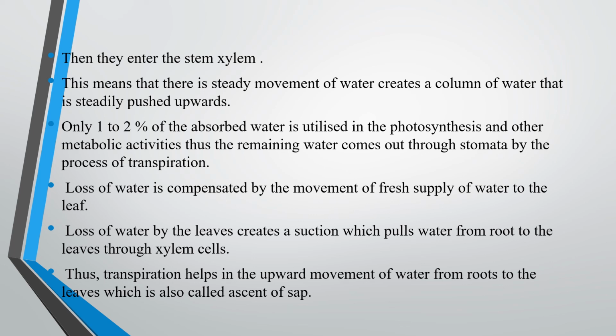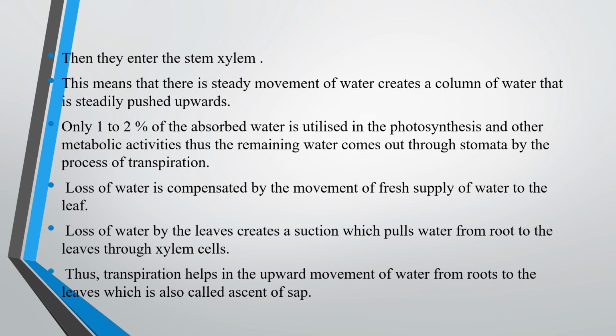This steady movement of water creates a column of water that is steadily pushed upwards. In the previous part we saw the diagram showing arrow marks, the movement of water from soil to the top. Only 1 to 2% of water absorbed is utilized for photosynthesis and other metabolic activities. The remaining water comes out through stomata by the process of transpiration. What is transpiration? The excess water evaporated from the plant in the form of water vapor through the stomata. This loss of water is compensated by the movement of a fresh supply of water to the leaves with the help of suction pull. What is it?